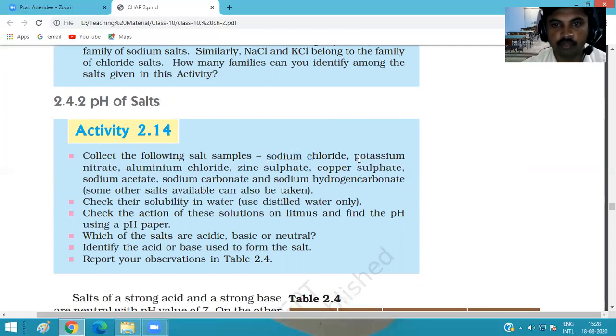For example, sodium chloride, potassium nitrate, ammonium chloride, zinc sulfate, copper sulfate, sodium acetate, sodium carbonate, sodium hydrogen carbonate. These are some examples of salt. We prepare solutions in water, check their solubility, and check the action on the litmus paper, and by this we can find the nature of the salt. It means the salt is acidic, basic, or neutral in nature.